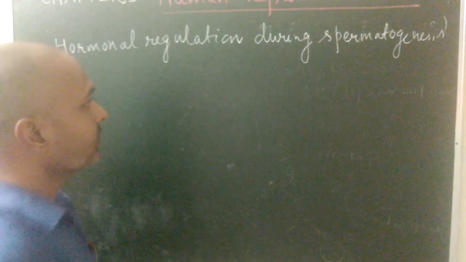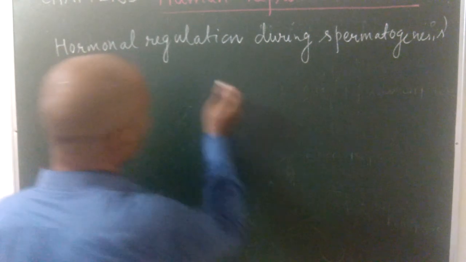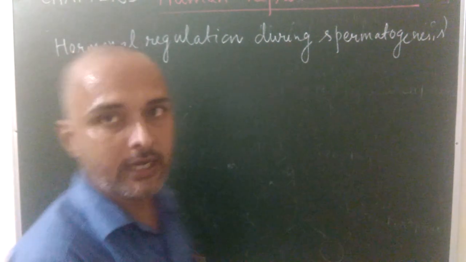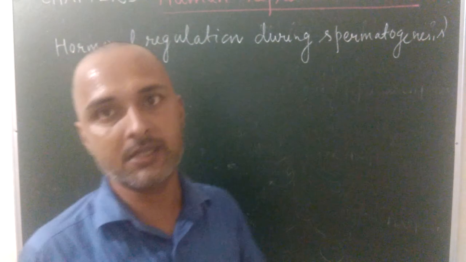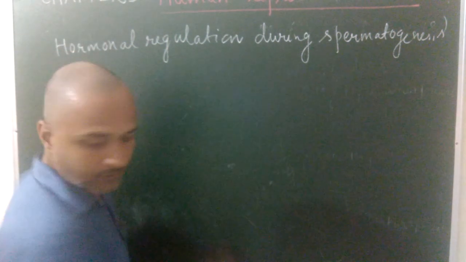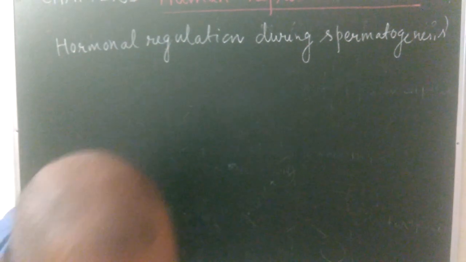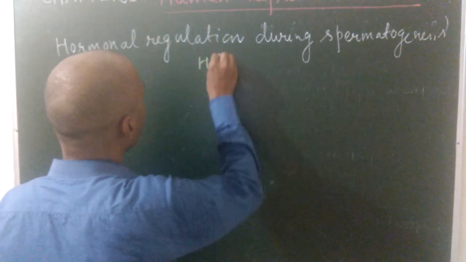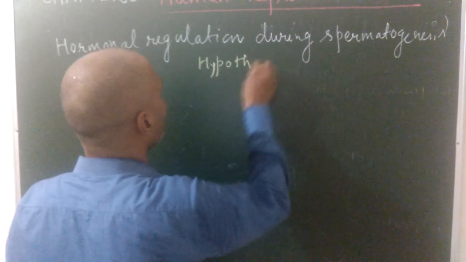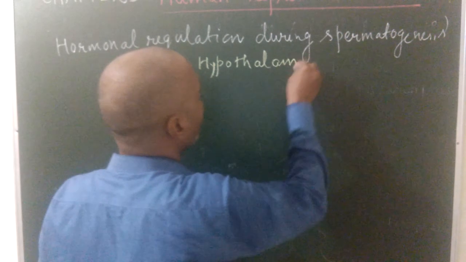So first of all, it is controlled by two endocrine glands, hypothalamus and pituitary gland, and various types of cells are involved. The first one is the hypothalamus. It is present in the brain region.